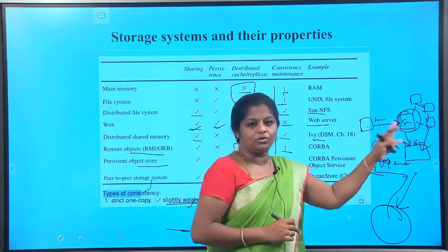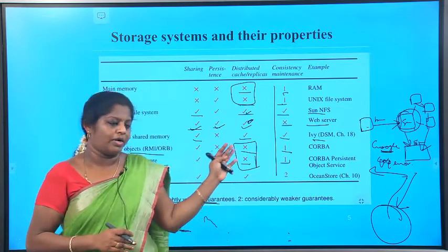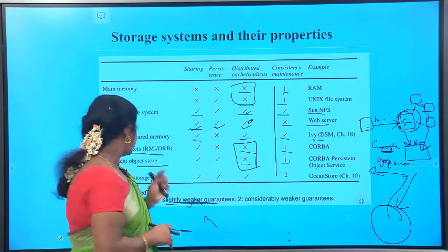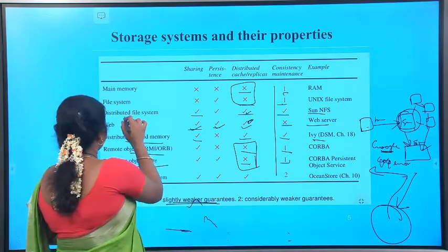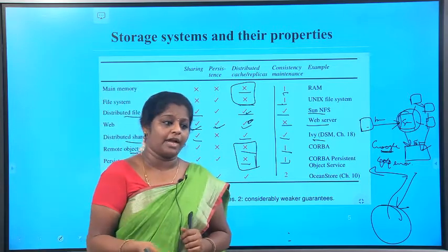The client doesn't know where the updation is, where the main server is, so it doesn't know anything. Whatever the client requests, that will be getting from the server. Then what is the distributed shared memory? What do you mean by distributed shared memory? See, till now we have seen only distributed file system. Then what do you mean by distributed shared memory?